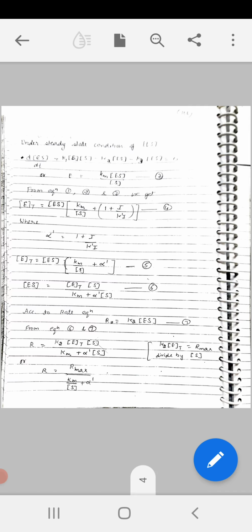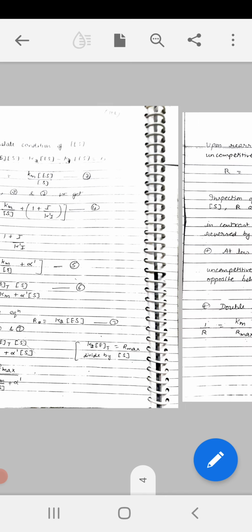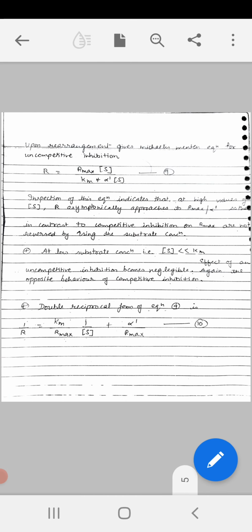According to the rate equation, rate is equal to K2 into ES concentration, equation number 7. From equations 6 and 7, rate is equal to K2 ET into S divided by Km plus alpha dash S. Here K2 into ET is equal to R maximum. So upon rearrangement, we get the Michaelis-Menten equation for uncompetitive inhibition: R is equal to R max into S upon Km plus alpha dash S concentration, equation number 9.